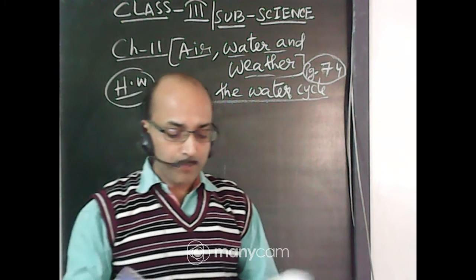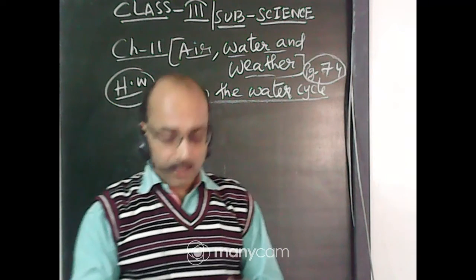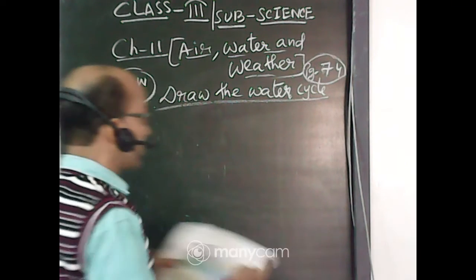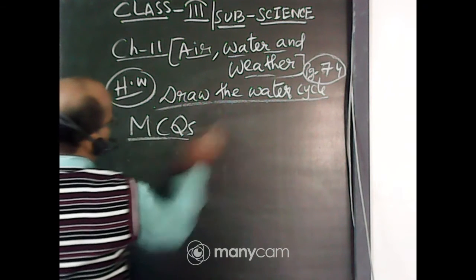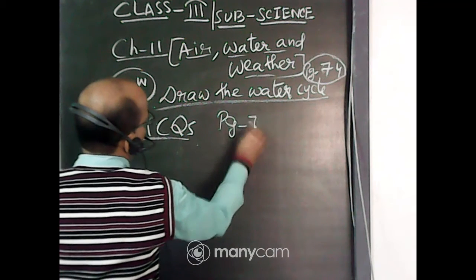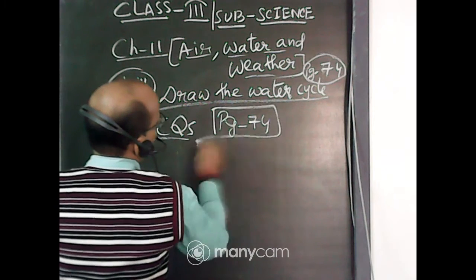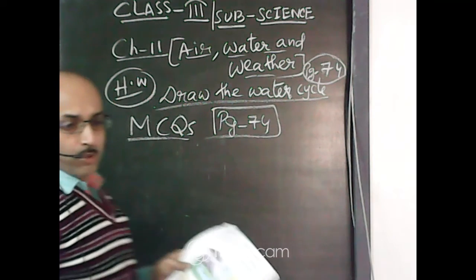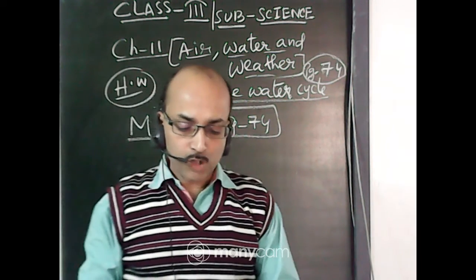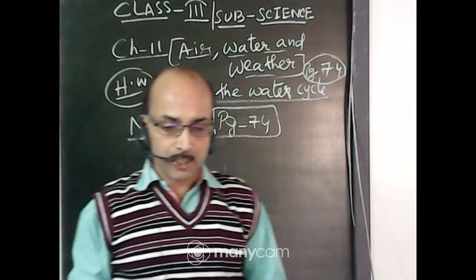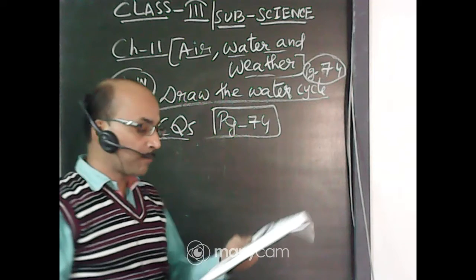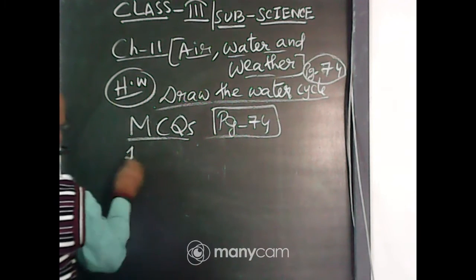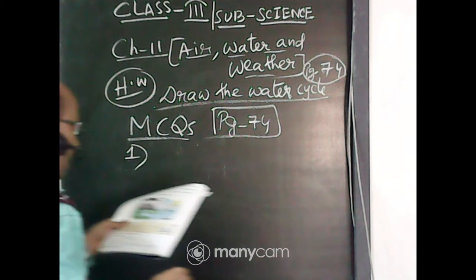Now there is one MCQ on page number 74, multiple choice question. Tick the correct answers. Number 1: dash is present all around us.